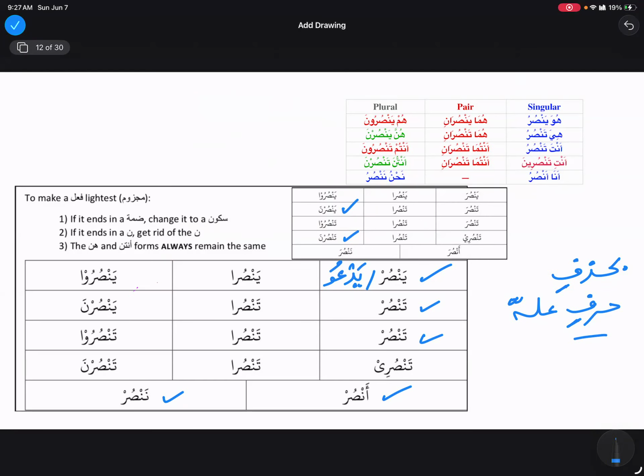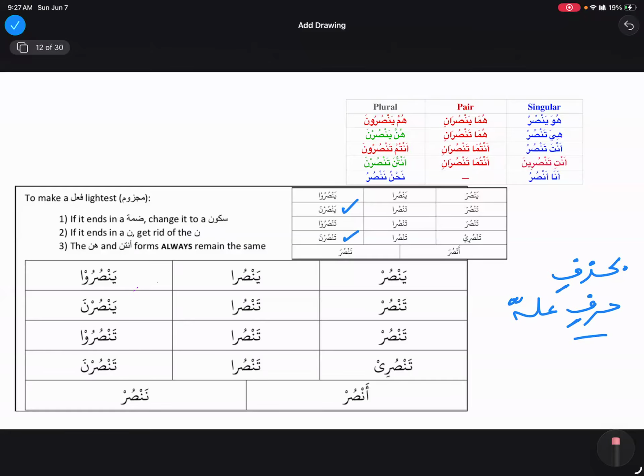So if I have, let's say, yad'u over here, and I need to make it majzoom, I'm just going to chop this weak letter at the end. So it will become yad'. Only the dal remains, the waw is going to go. This is how we see it. That is our first group, easy. We see it with sukoon, or by not seeing the weak letter. The weak letter is chopped off if it is not sahihul akhir, if it is mu'talul akhir.